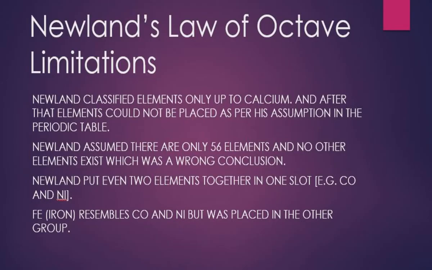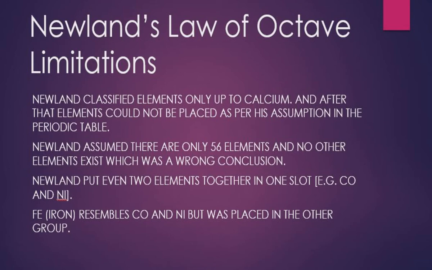Now comes the limitation of Newland's law of octaves. The law of octave was possible only up to calcium. After that, he could not position the elements in the table based upon his assumption. So this was the first limitation. Newland's second assumption was that only 56 elements exist in nature and no other elements can be found. This was also wrong. Later on, many elements were discovered which were placed in the table.